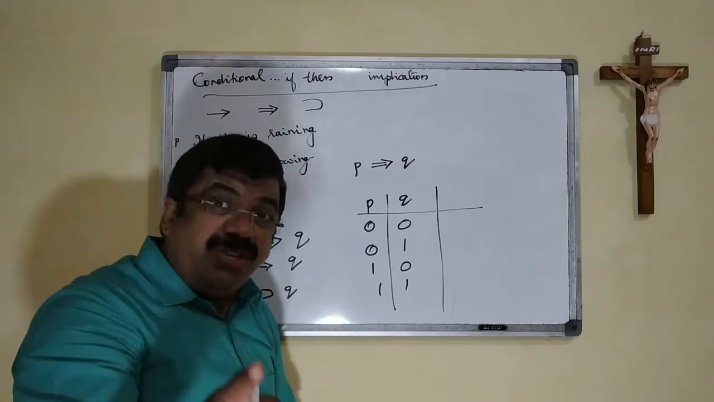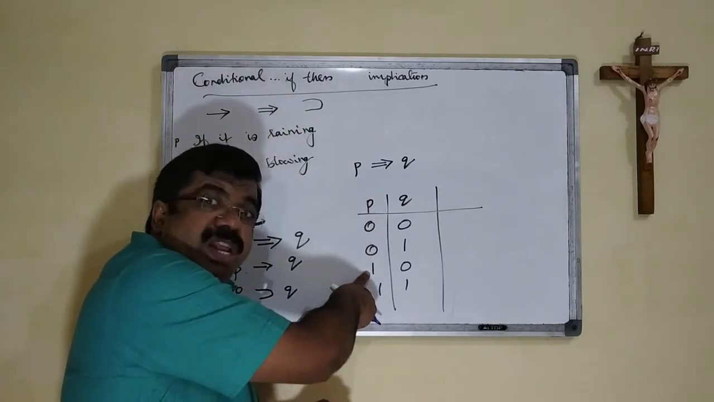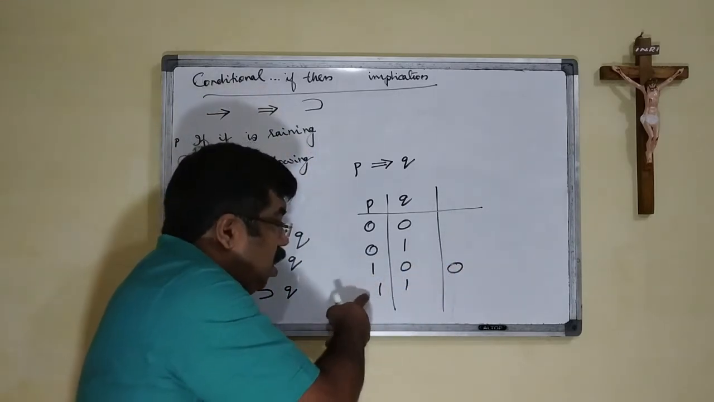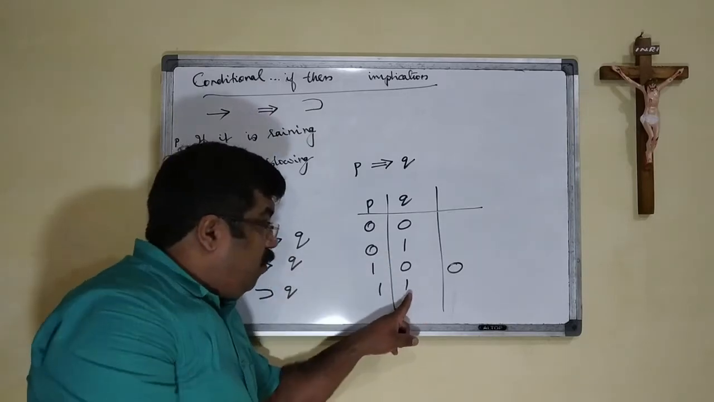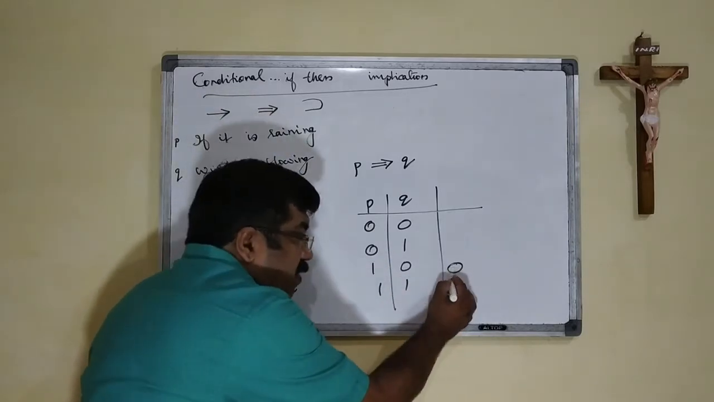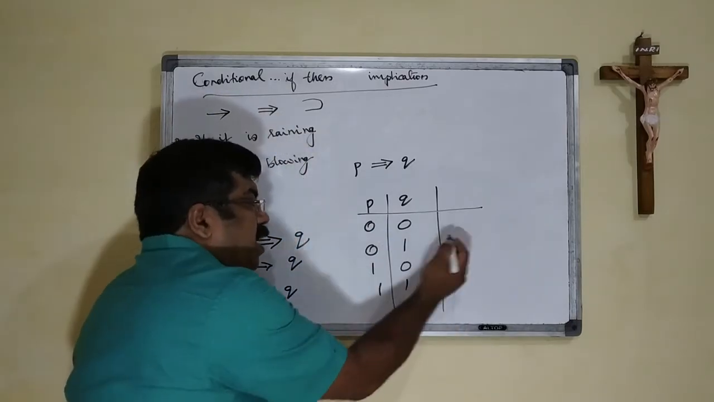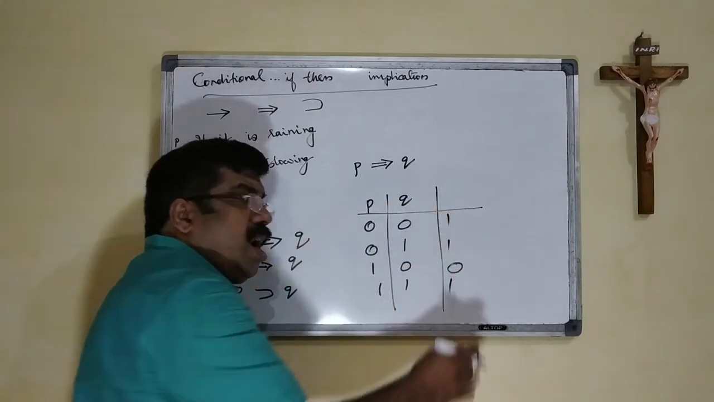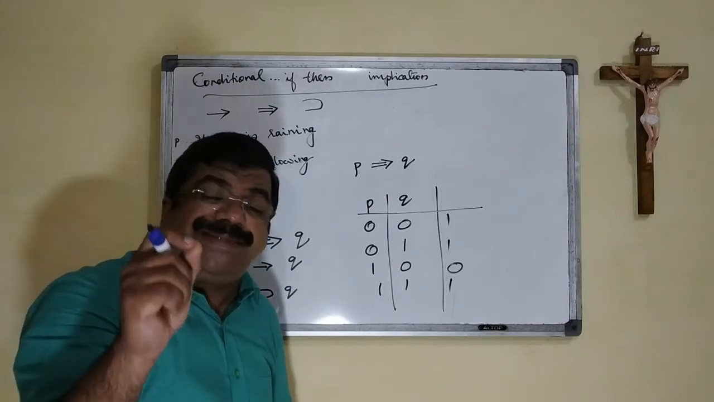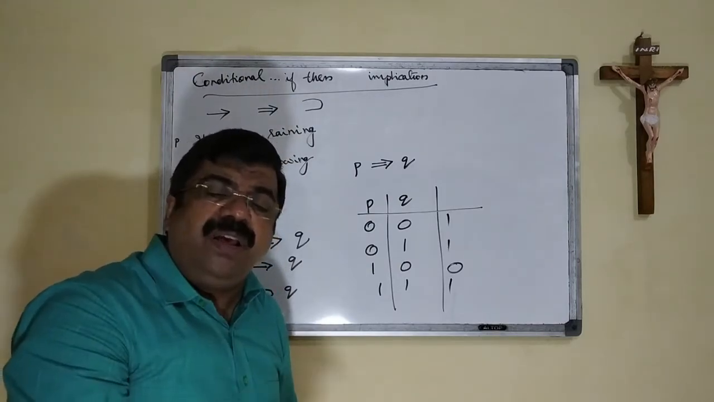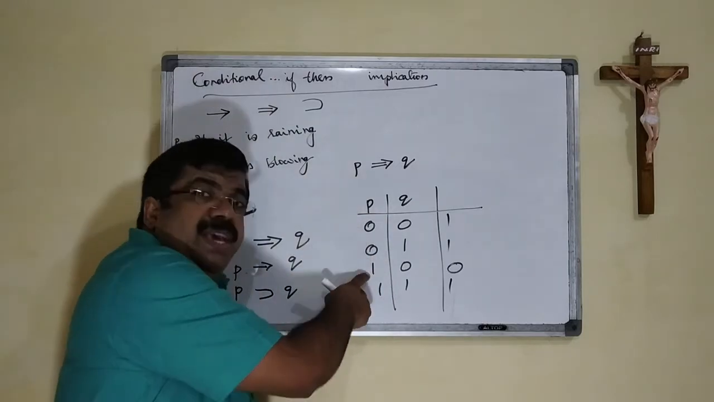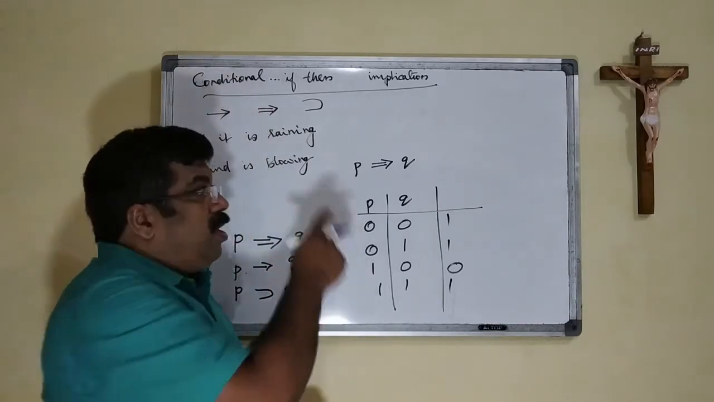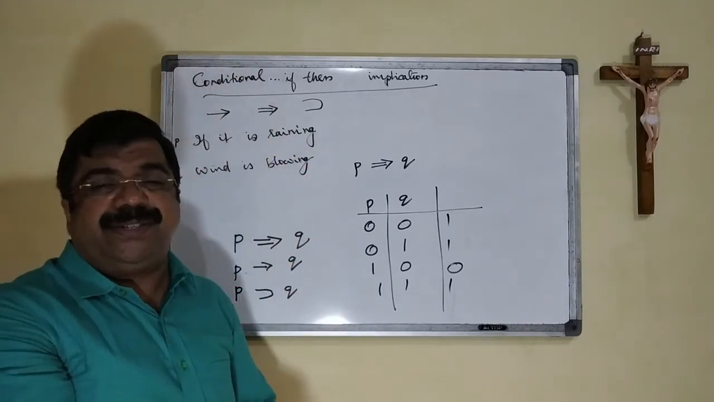What is that? If it is raining and the wind is not blowing, we will have output 0. If it is raining and the wind is blowing, then we will have output 1. And in all the other cases, if it is not raining and wind is blowing, no problem. If it is not raining and wind is not blowing, the output is true. We have only one condition. We say that if P is true, the first proposition is true, the second proposition should be true. That is what the implication says.